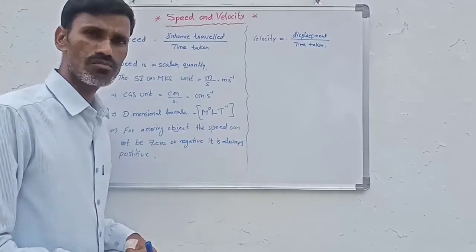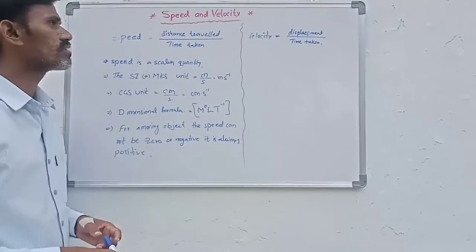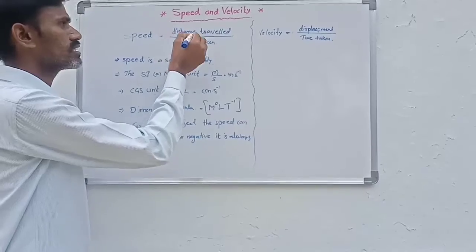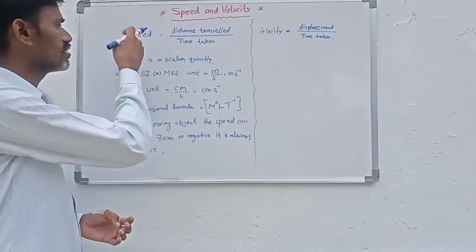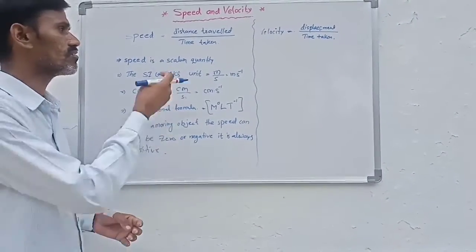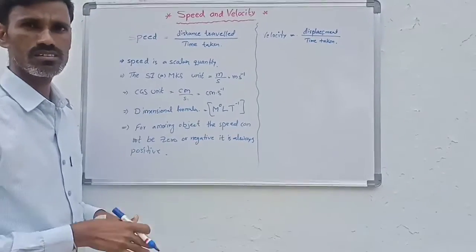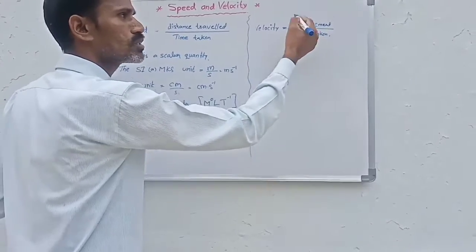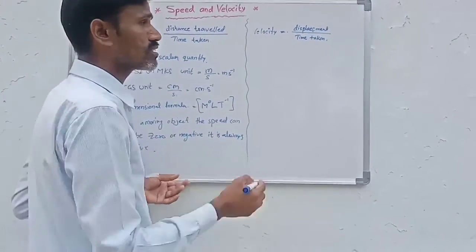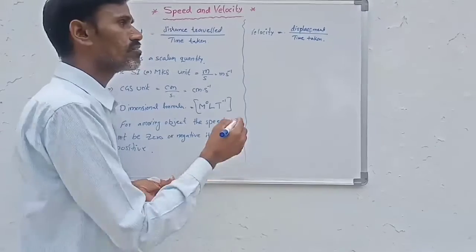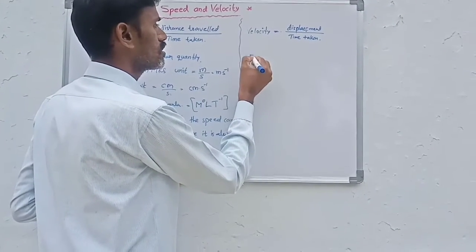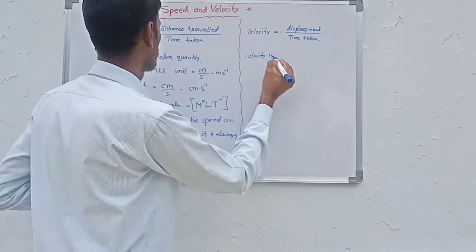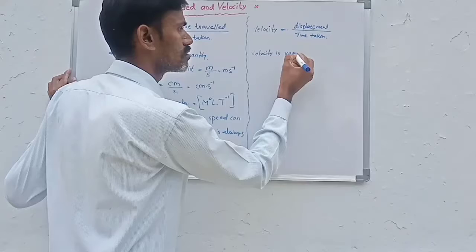Here speed is the distance covered per unit time. Distance is a scalar quantity, that's why speed is a scalar quantity. We define only magnitude for speed; the direction is not taken. But displacement is a vector quantity, that's why velocity is also a vector quantity. So velocity is a vector quantity.